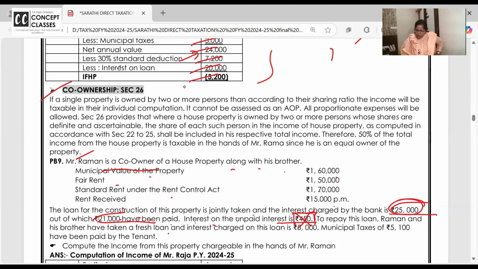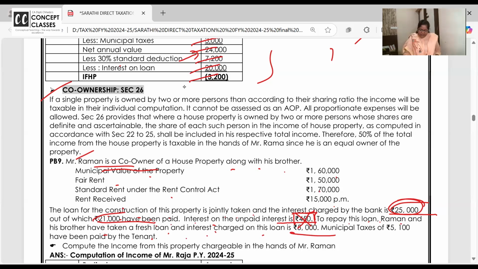Now, to repay the loan, Raman and his brother have taken a fresh loan, and on that interest is 5,000. Can you take an additional housing loan? Yes. To repay this loan, you have taken another loan.